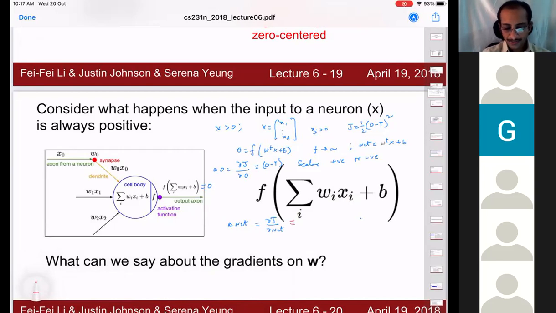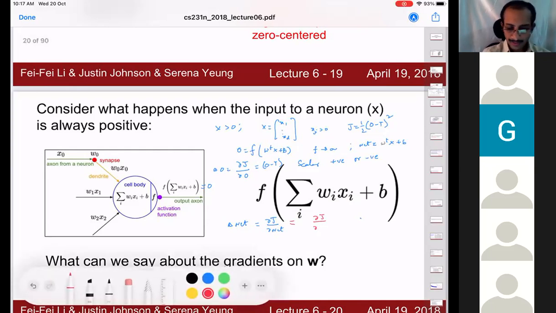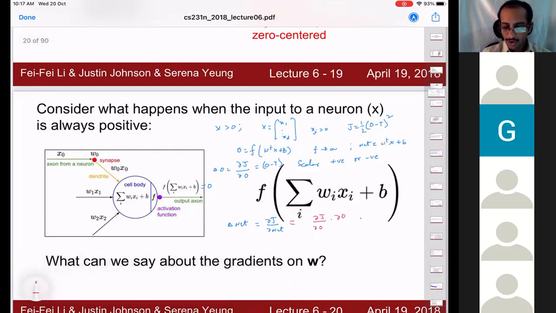What is this equal to? Quick answer. ∂J by ∂net. Sorry, ∂J by ∂O into ∂O by ∂net. Okay, it's nothing but what? F dash net into O minus T. But directly I have written here, or we can write delta O also.